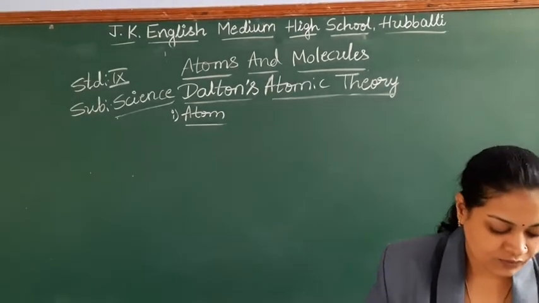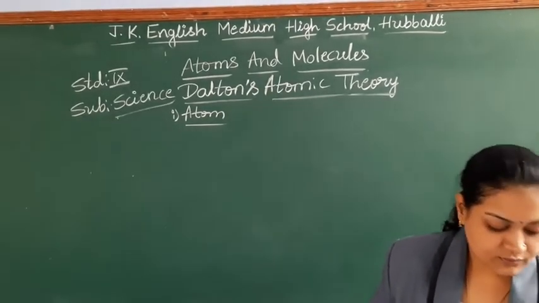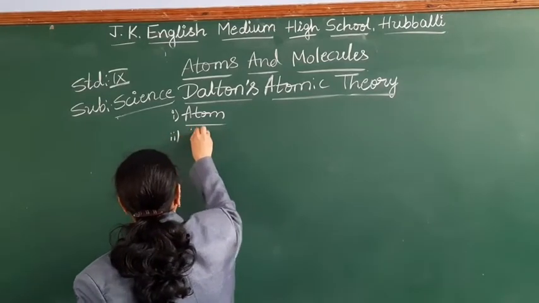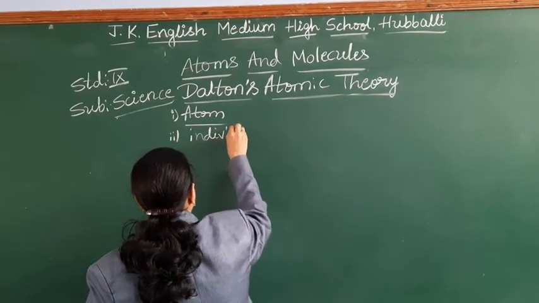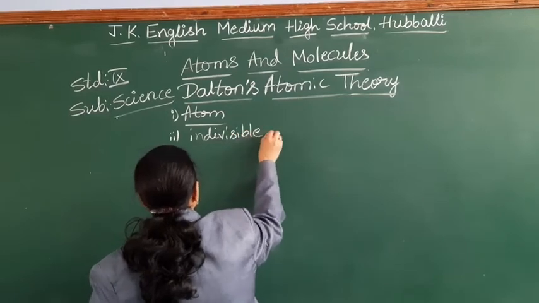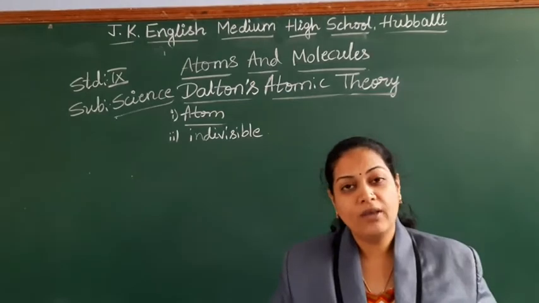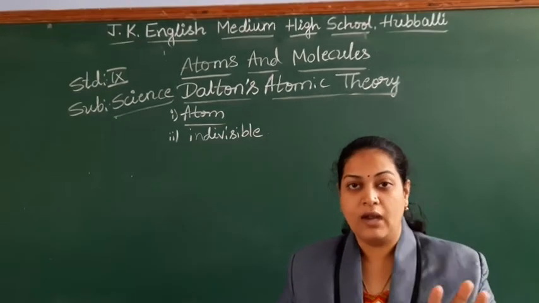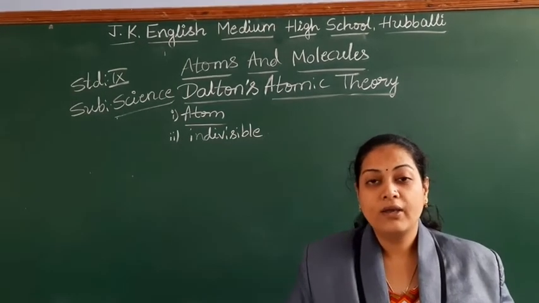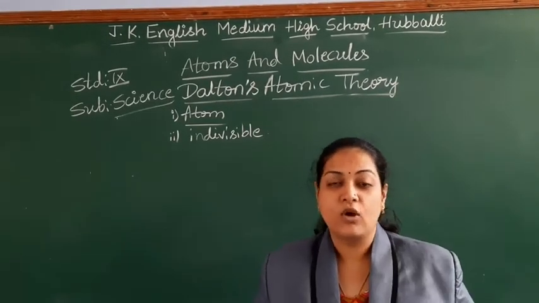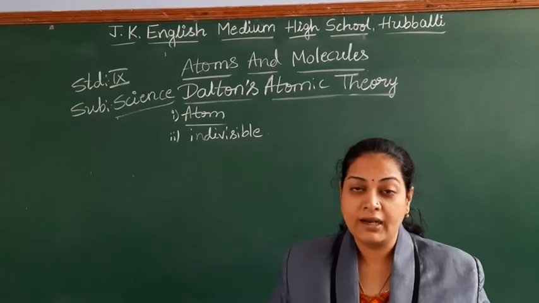The second one, atoms are indivisible. You cannot further divide the atoms. Why can't you divide? According to Dalton, students, because he said the atom itself is the smallest particle, so you cannot divide it further.